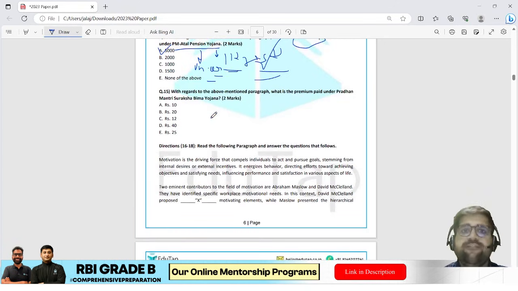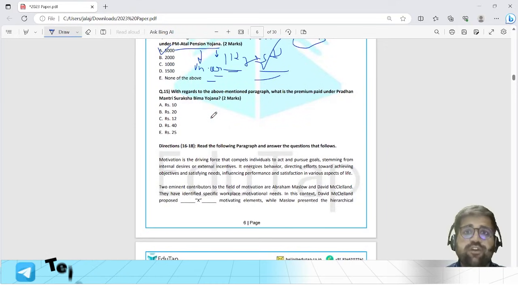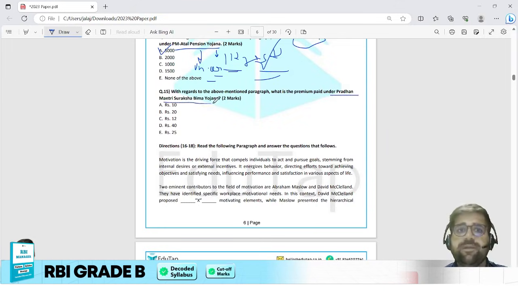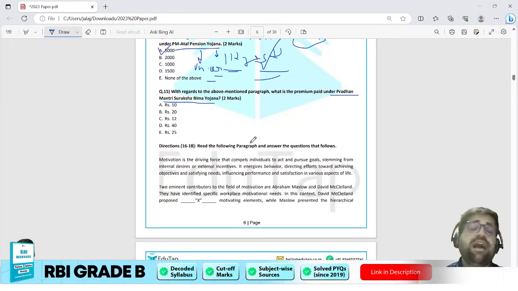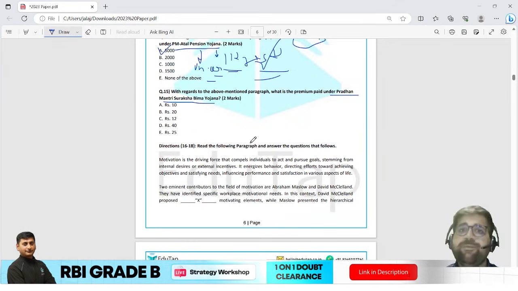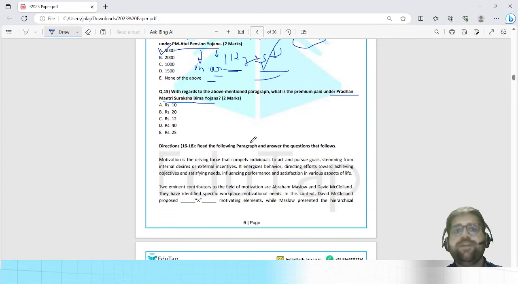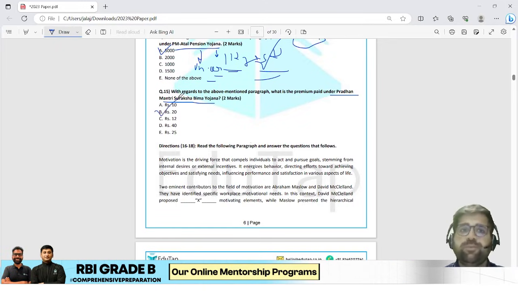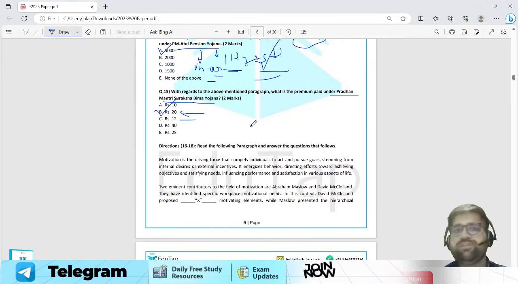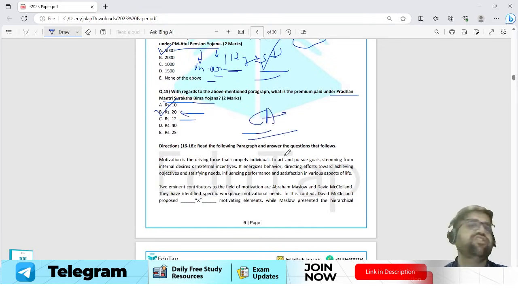Question number 15. With regards to the above mentioned passage, what is the premium paid under Pradhan Mantri Suraksha Bima Yojana? So here you have to identify the premium paid under Pradhan Mantri Suraksha Bima Yojana. It was in news because recently the premium involved under Pradhan Mantri Suraksha Bima Yojana and Jeevan Jyoti Bima Yojana was increased. So under Suraksha Bima Yojana, the new updated answer is rupees 20. Earlier the premium was rupees 12, but now it is updated to rupees 20. So this is purely based on your current affairs knowledge only.